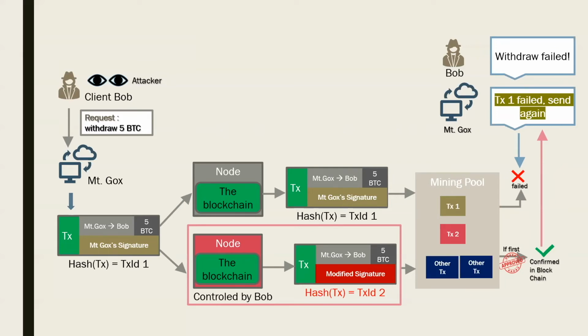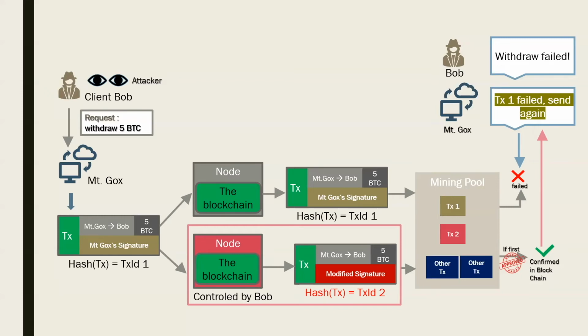So in the end, Mt. Gox actually completed the transfer to Bob, but cannot confirm the transaction under TXID1 here, the platform knows. Then Bob would claim that, oh, I didn't receive the withdrawal money, and request a new withdrawal. Mt. Gox would make a wrong decision, then send a new transaction to Bob again. This would lead to the double pay.